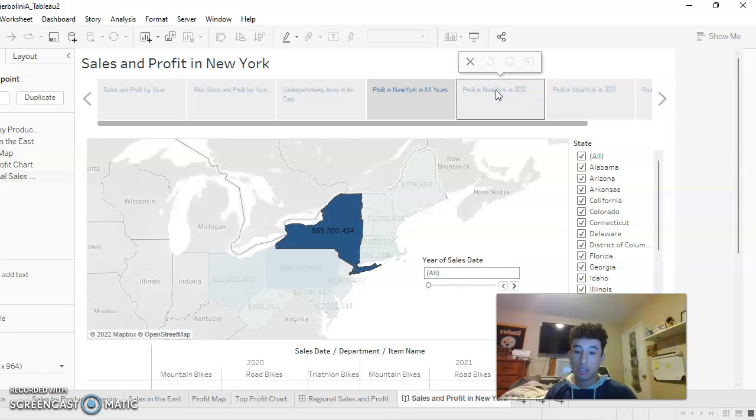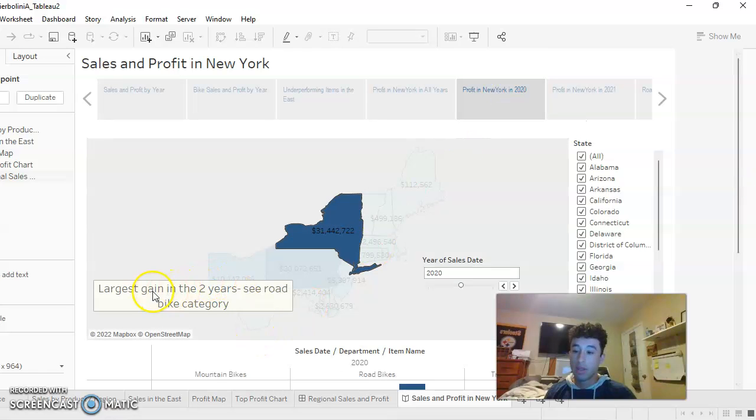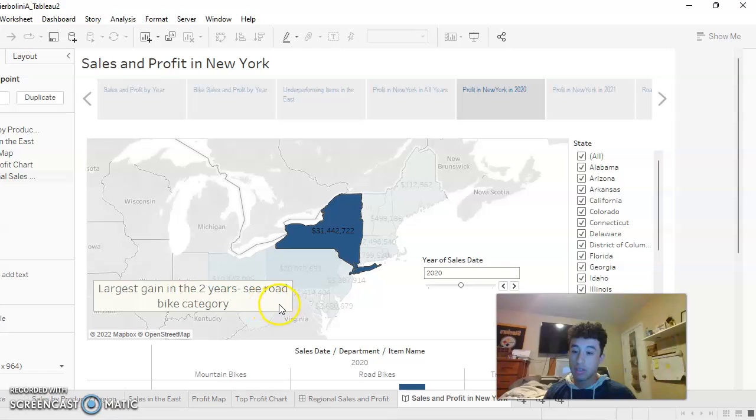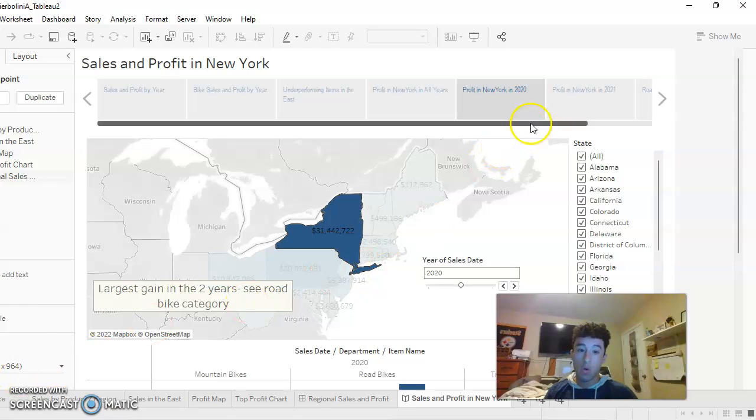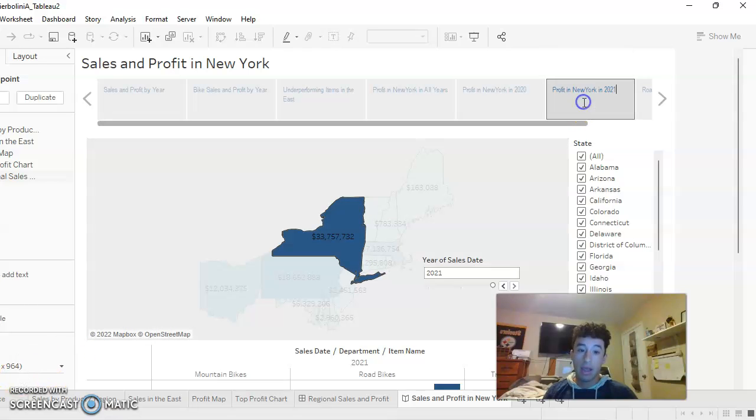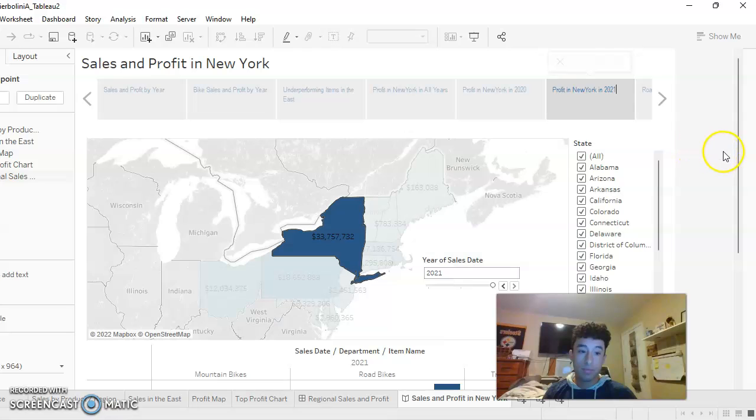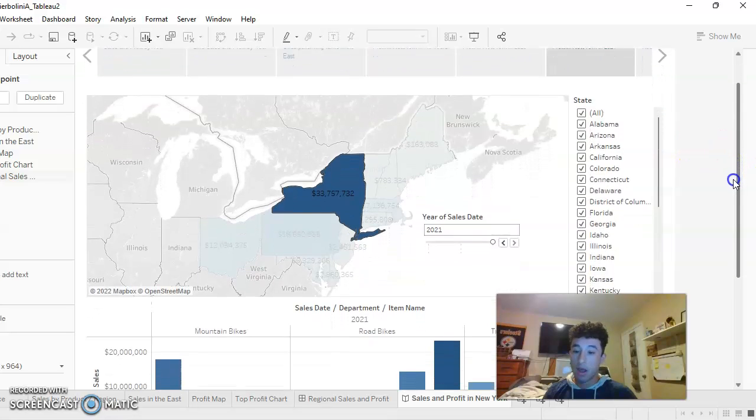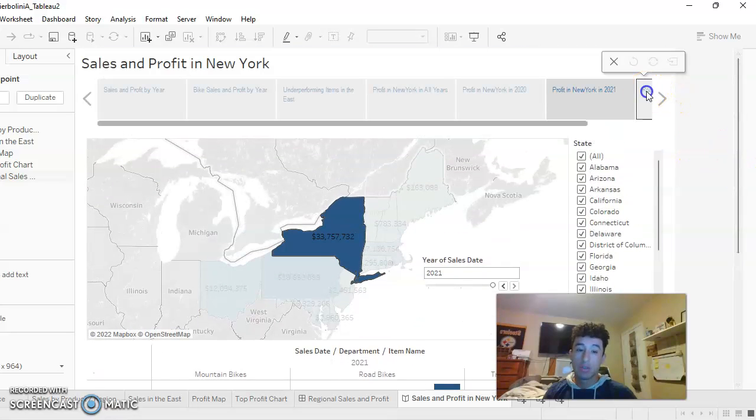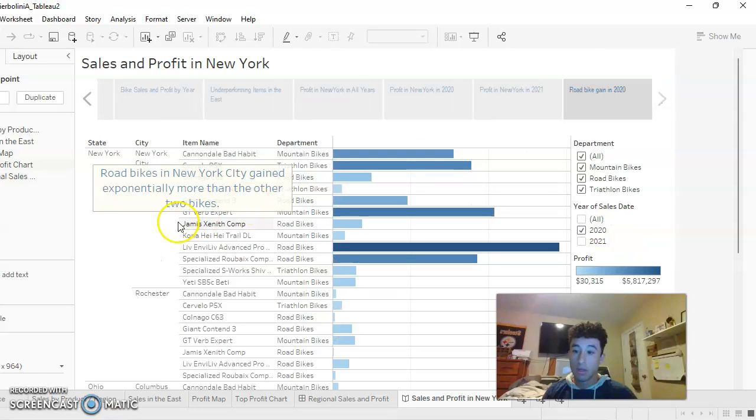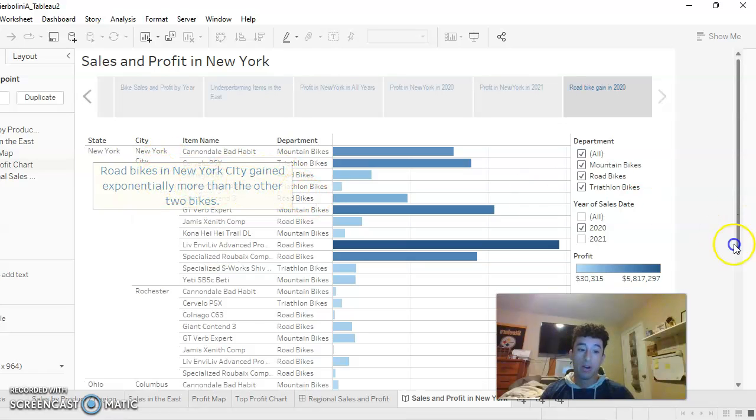And then this is just 2020, where I found that the largest gain in the bikes was within the road bike category. And in 2021, this is where I found that it was not as high as 2020. And then right here just basically shows what I found, which was that road bikes in New York gained exponentially more than the two other bikes in the categories.